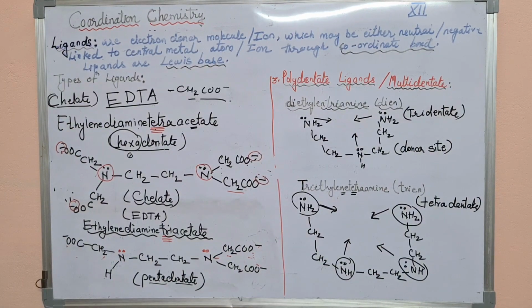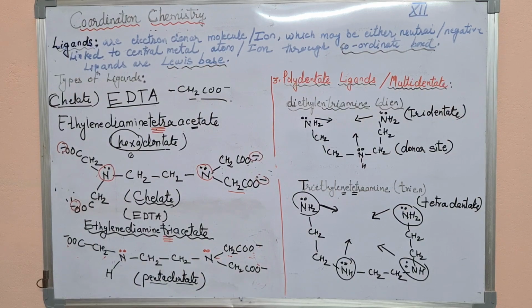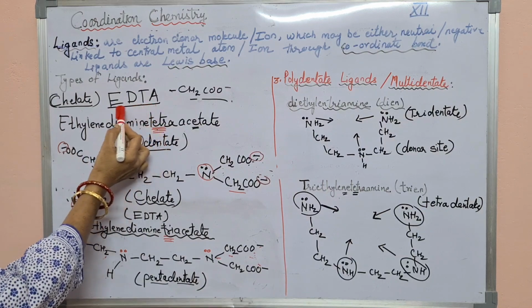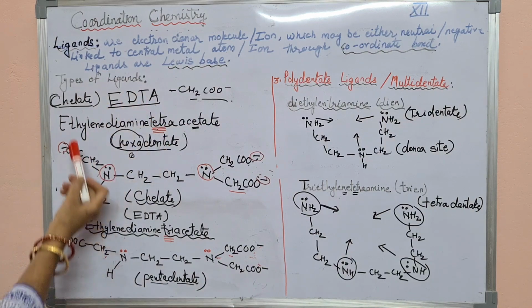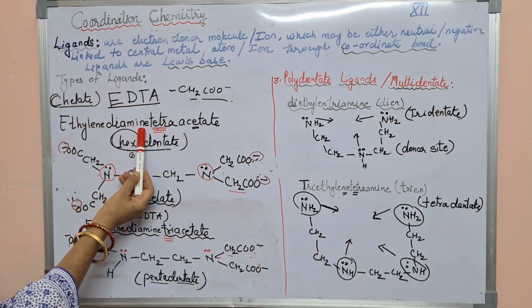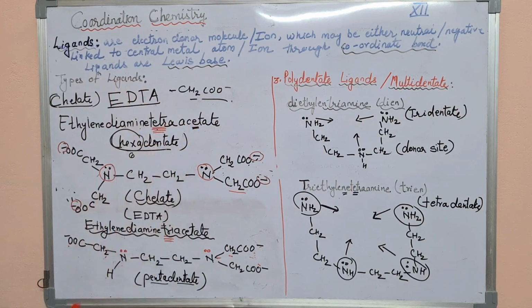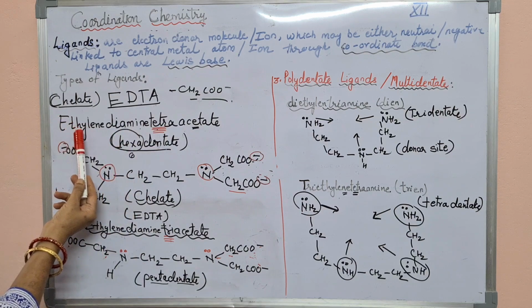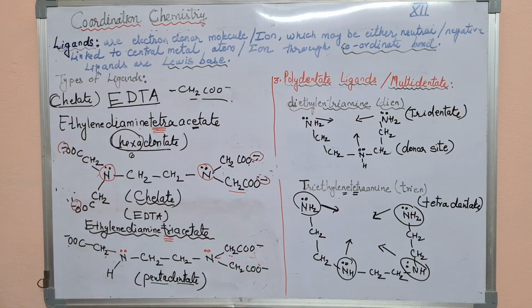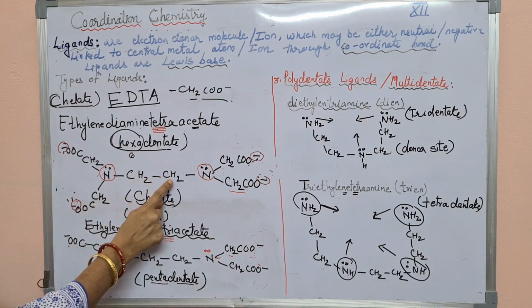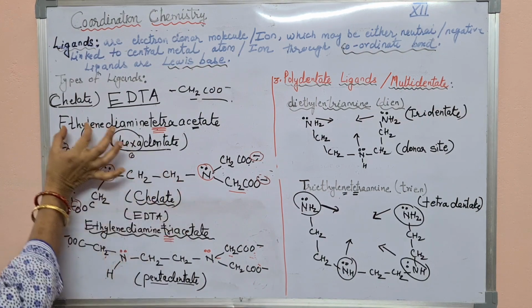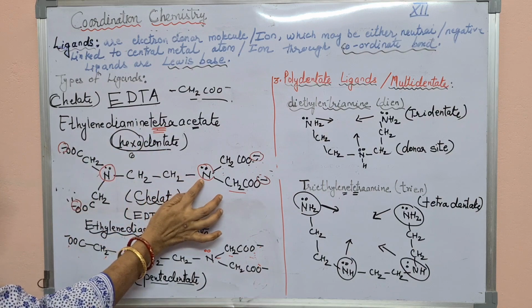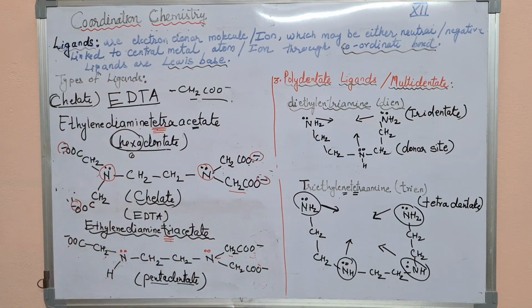Now in polydentate ligands we will see the example of a chelate ligand, that is EDTA. The full form of EDTA is ethylene diamine tetraacetate. So we'll start the structure of this. Start with the name only, ethylene. First you write the structure CH2, single bond CH2. This is ethylene. Then diamine, read the name, diamine. At both corners you write N and N, nitrogen.